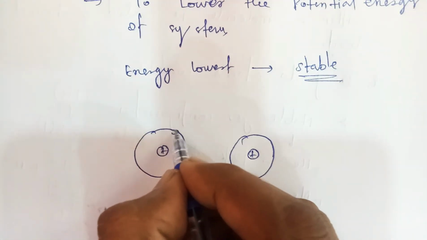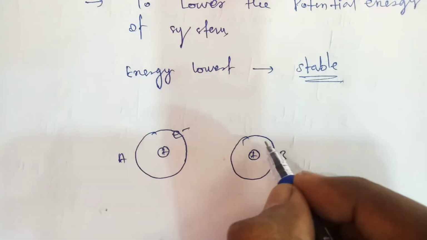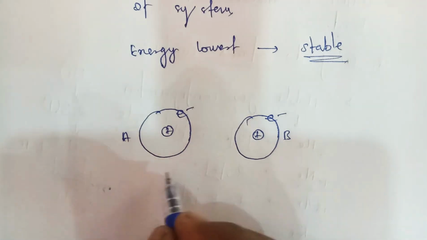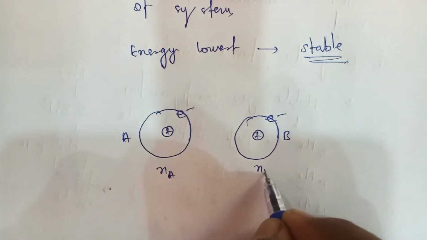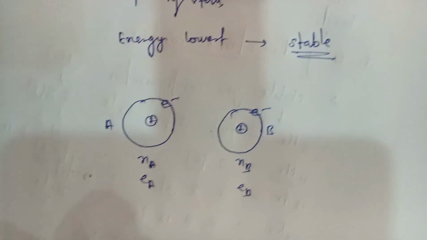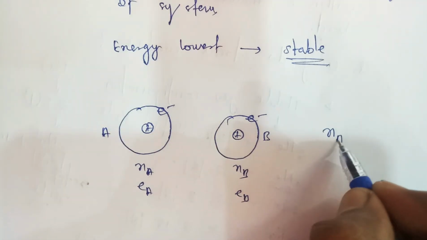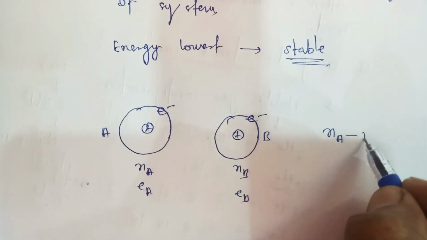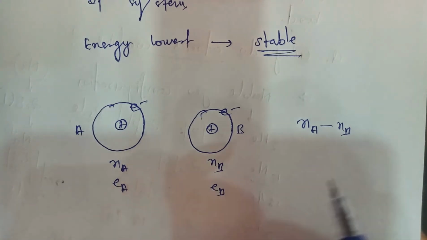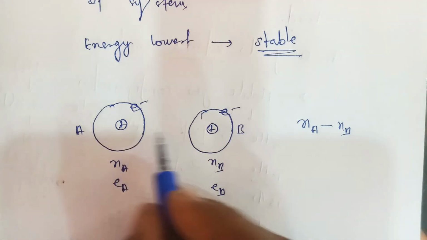Okay, and this is the electron of atom A. Here atom A and atom B are taken, and this is the electron of atom B. These are the protons of the nucleus of atom A and the nucleus of atom B. This is the electron of atom A and the electron of atom B. So you can see, between the nucleus of atom A and the nucleus of atom B, a force will occur, and the force will be repulsive because both have the same charge.